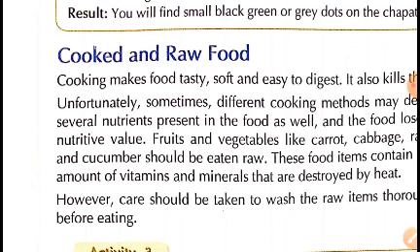As it is not being cooked, it should be thoroughly washed to remove the dust or the germs on these food items. So children, this is why we cook some food, and we eat some of the food without cooking. Now this was about cooked and raw food.